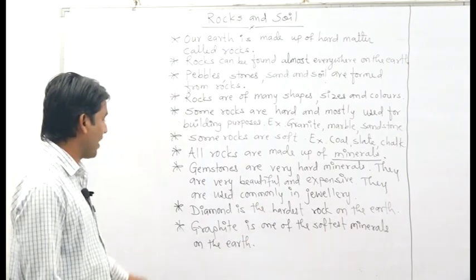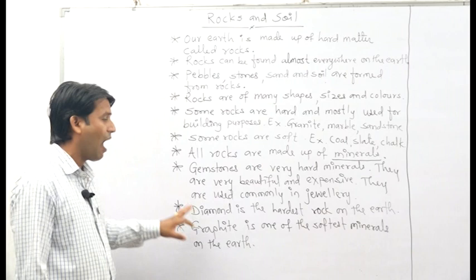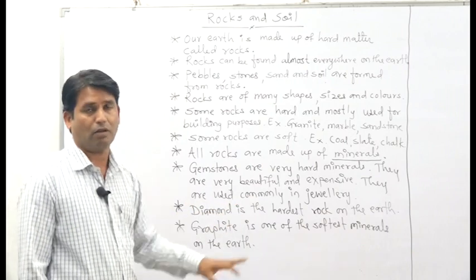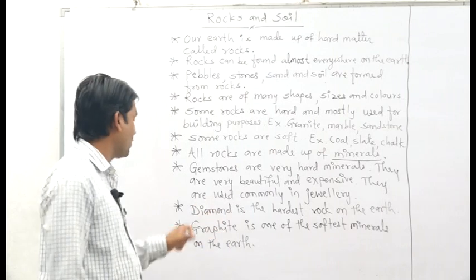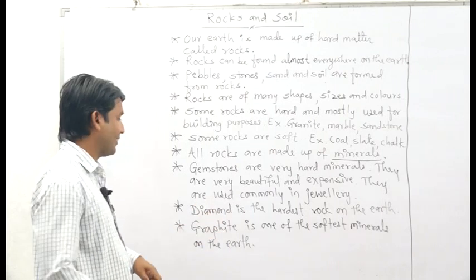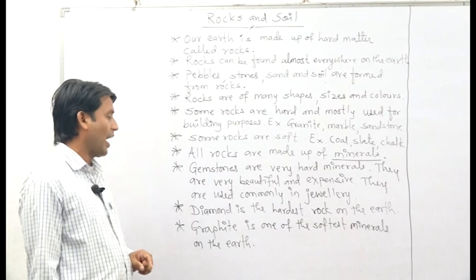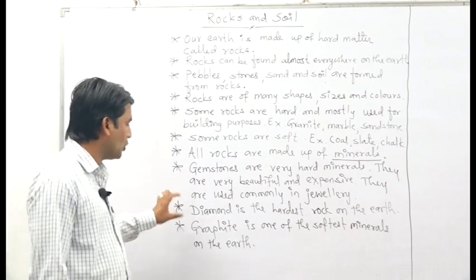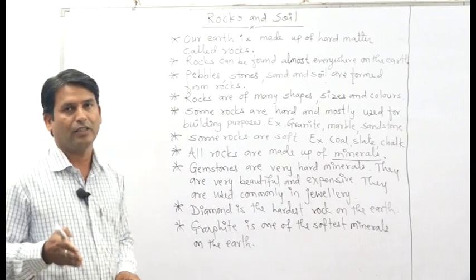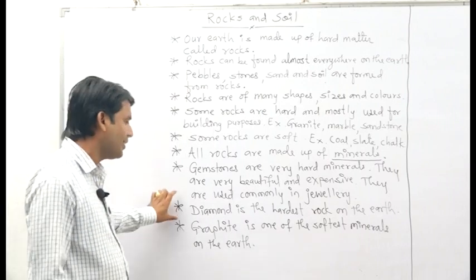After that, next one: diamond is the hardest rock on the earth. It is glassy in color and it is used in jewelry, and also it is used to cut glass.